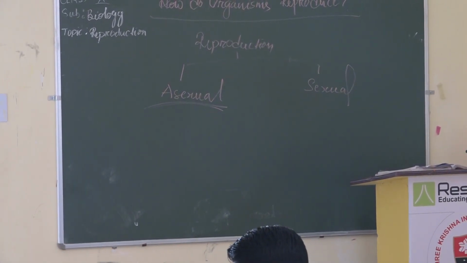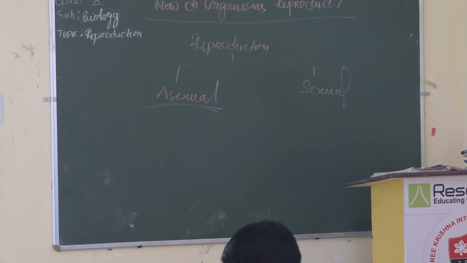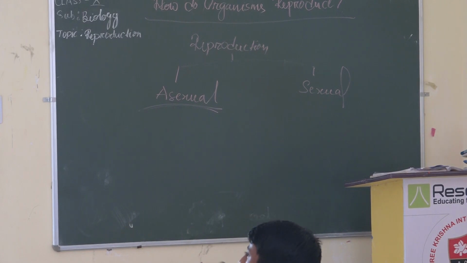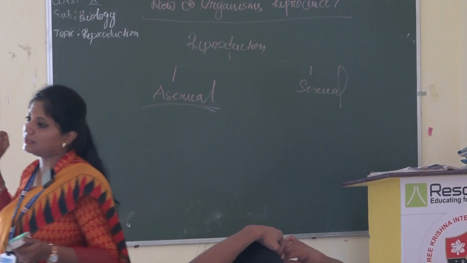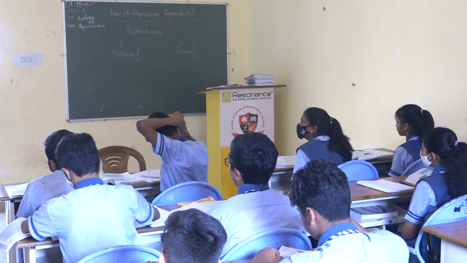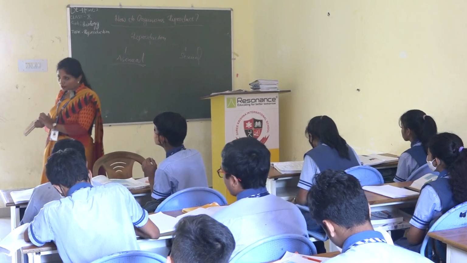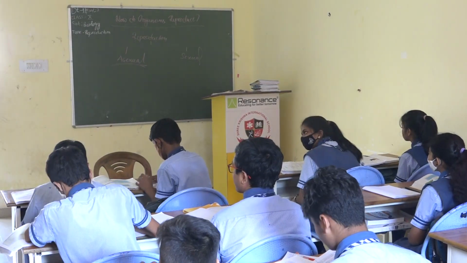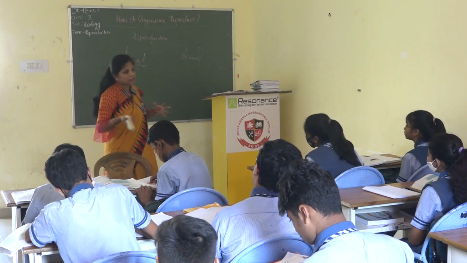So if we scientifically define asexual reproduction, it is a process in which a single parent produces an exact copy of itself, or offspring, without formation or fusion of gametes. That we term as asexual reproduction. In this reproduction, mostly it will be found in primitive organisms. That means organisms which are made up of a single prokaryotic cell or multiple eukaryotic cells.